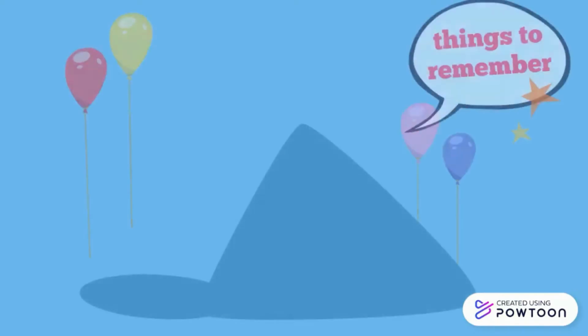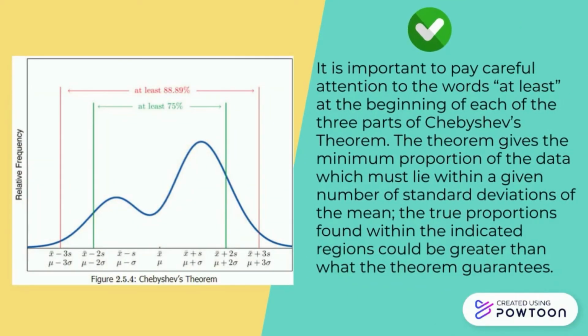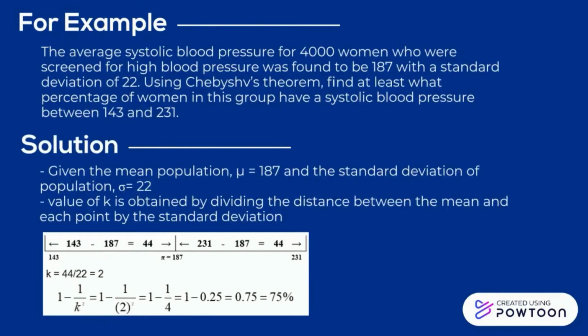These are some notes that we need to remember. After that, this is something important that we need to pay attention to: the words at least at the beginning of each of the three parts of Chebyshev's theorem. And this is some example.